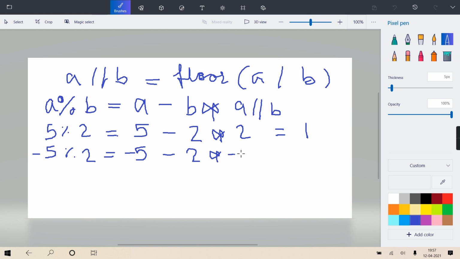The answer is actually minus 2.5, and minus 2.5's floor is obviously minus 3. Now if you put that, minus minus becomes plus, so it is 6. So minus 5 plus 6 will be 1. See, here it is 1, whereas in C, C++, Java it is minus 1, because there it takes into consideration the sign of the first operand.